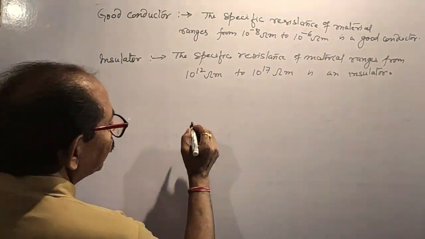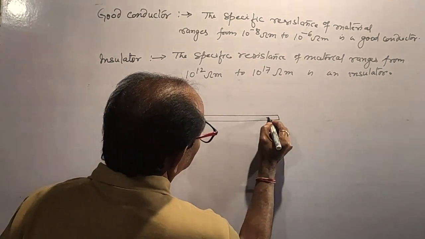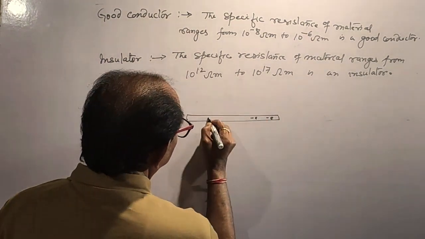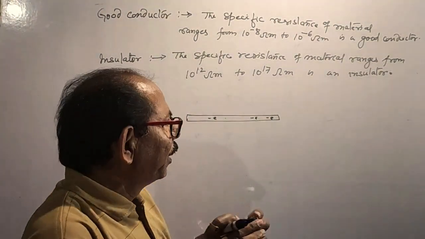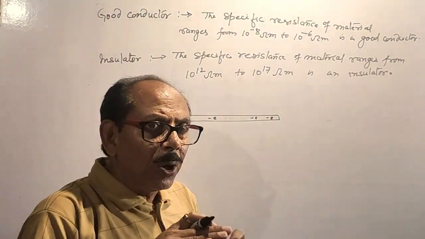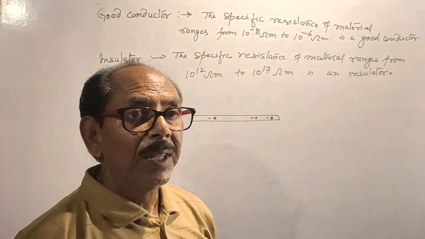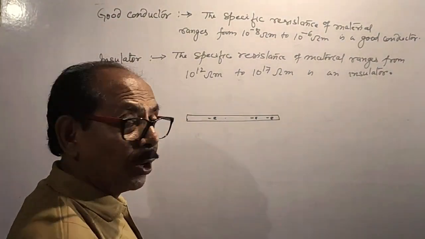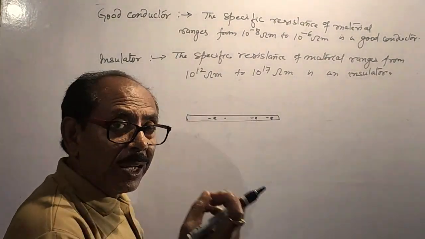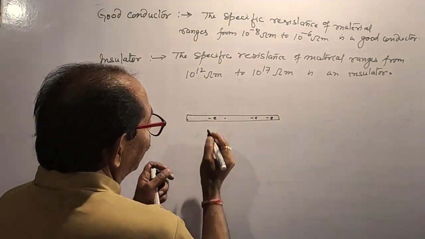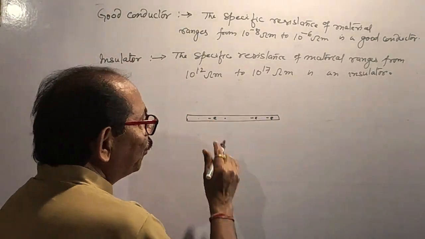You know the metals are compact bulk solids. These electrons do not move freely as they would in a perfect crystal solid, because they are bound with the metallic bond inside a metal.